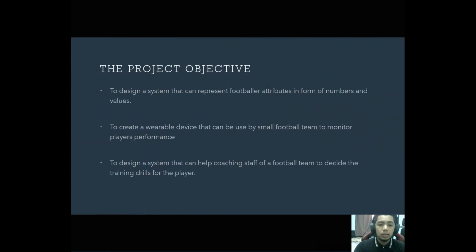So, the objective of this project is to design a system that can represent football attributes in the form of numbers and values. This should help the manager and coaching staff to evaluate their players. The next objective is to create a wearable device that can be used by a small football team to monitor their players' performance. The third objective is to design a system that can help coaching staff decide the type of training for their players. The system should be IoT based so that the player's performance and development can be monitored anywhere at any time.